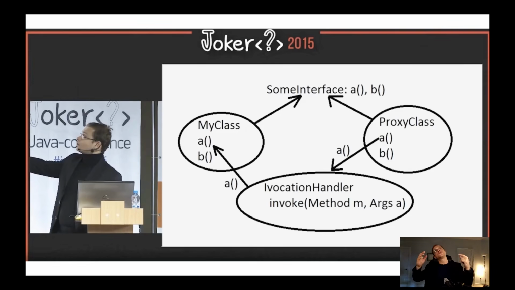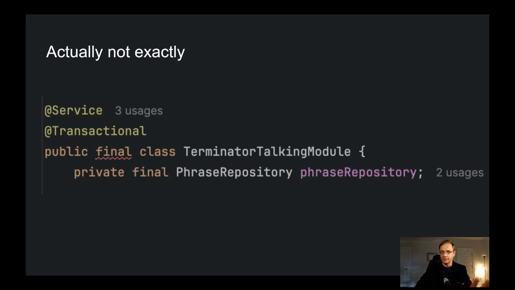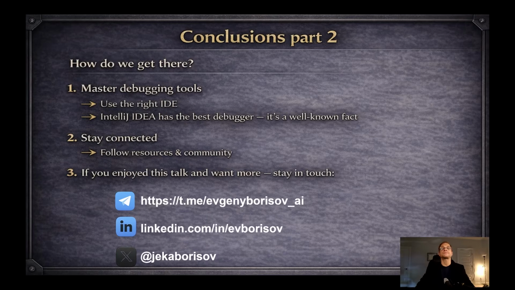It will say, okay, I will generate the proxy not with CGLib, but with dynamic proxy. So it will implement your interface with the same methods A and B, and it will be the same invocation handler. So it will be exactly like in the previous picture here, but the proxy will be according to the interface and not the subclass. That's all. But the construction will be exactly like this.